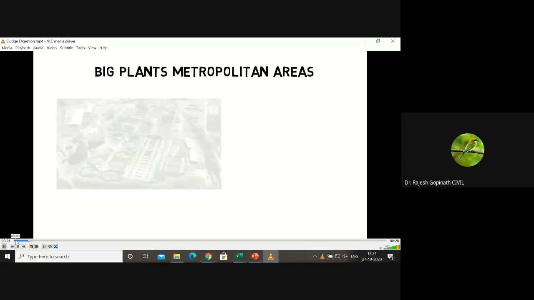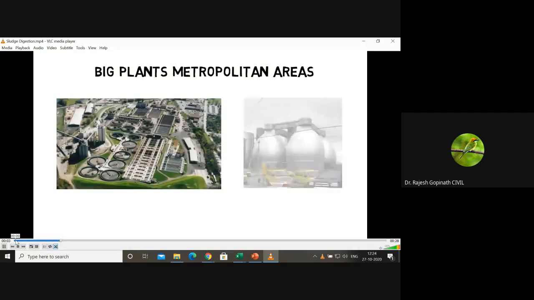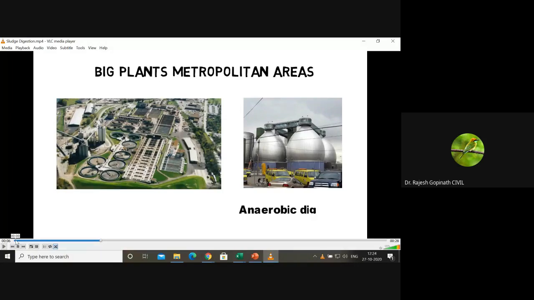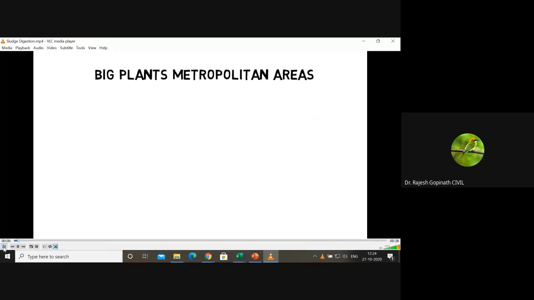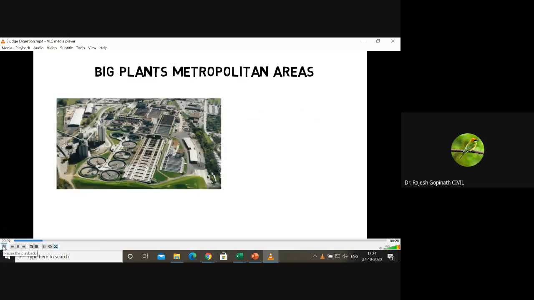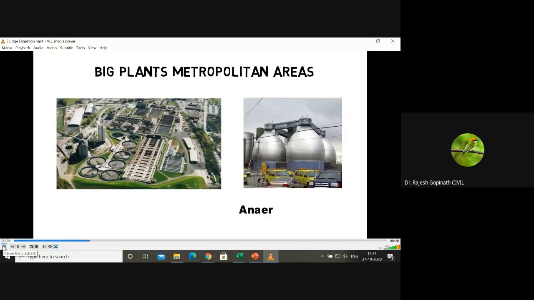In metropolitan areas with limited space and very high sludge volumes, energy production from WAS. Listen once again. In metropolitan areas with limited space and large production of sludge. Very high sludge volumes, energy production from WAS is often economically better.